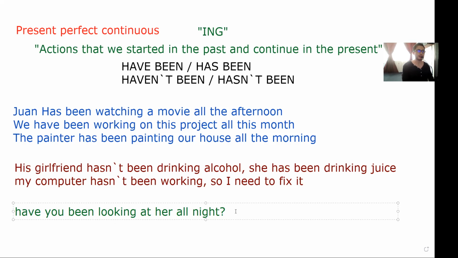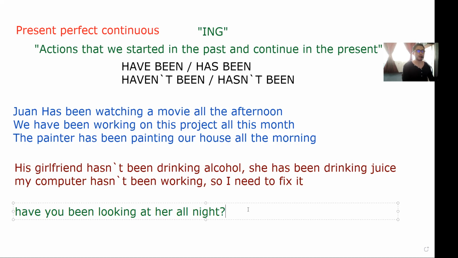Which represents that a person, in this case you, could be a man, it could be a girl, we don't know, has been looking at another person all night. Maybe he or she has been interested in that person.